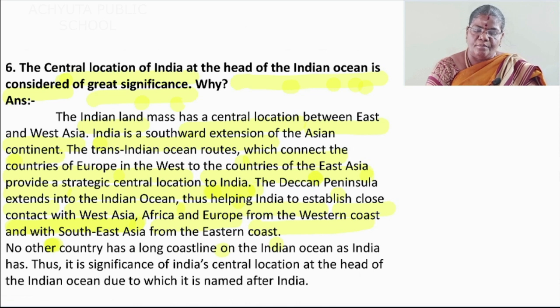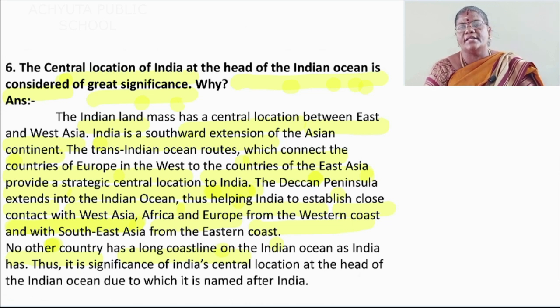Then next para: no other country has a long coastal line on the Indian Ocean as India has. Full stop.